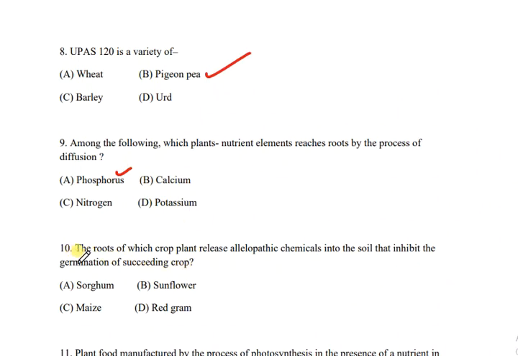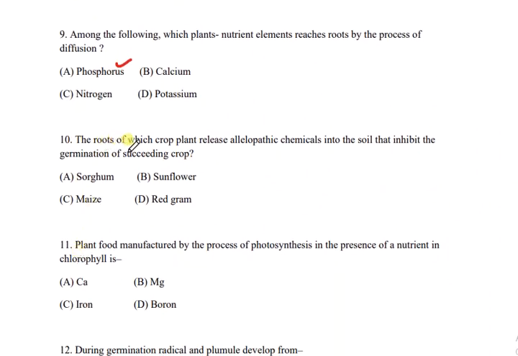Then question number 10. The roots of which crop plant release allelopathic chemicals into the soil that inhibit the germination of the succeeding crop? And the options are sorghum, sunflower, maize, or red gram. And the correct answer is B, that is sunflower.